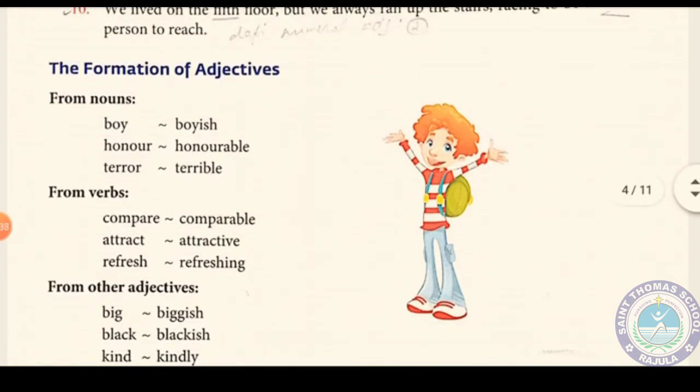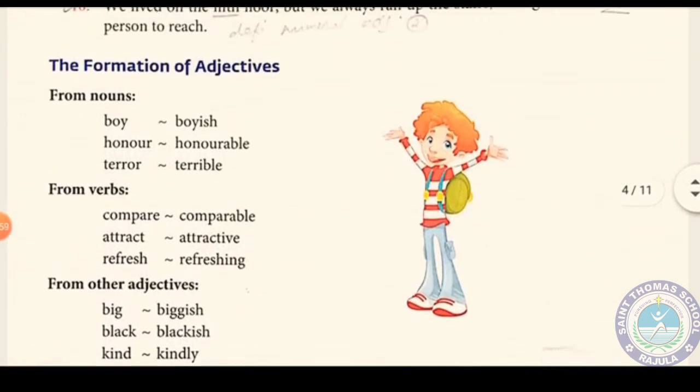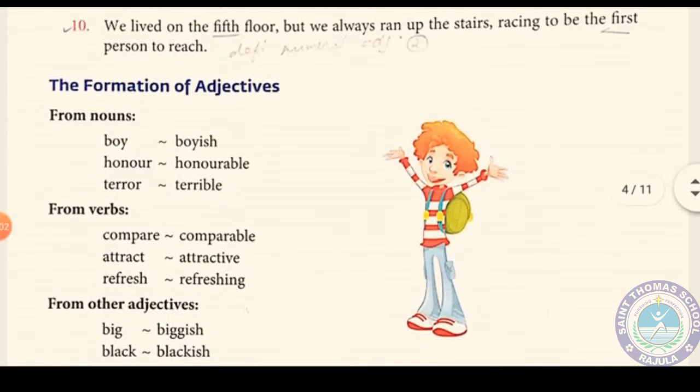Then the formation of adjectives. Here we can make adjectives from nouns, from verbs, or even from other adjectives by using prefixes or suffixes. You know what a prefix and a suffix are. A prefix is a part of a word which comes before the word and makes another word. And a suffix usually joins with the word at the back.